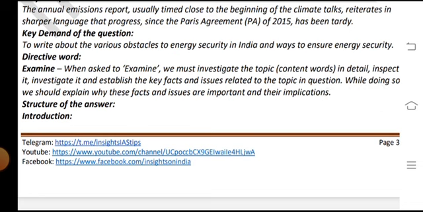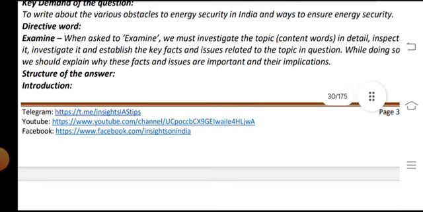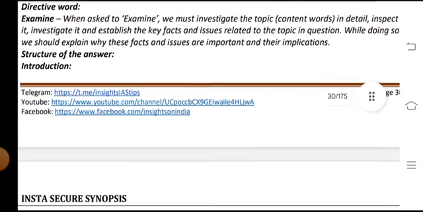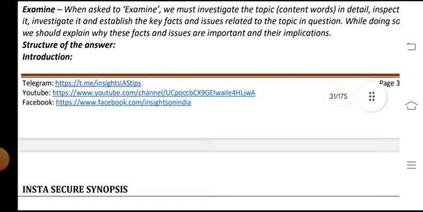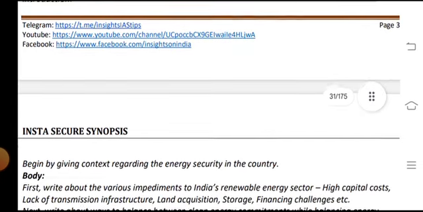The directive word is examine. We must investigate the topic in detail and inspect it. We investigate and establish the key facts and issues related to the topic in the question. And while doing so, we should explain why these facts and issues are important and their implications.